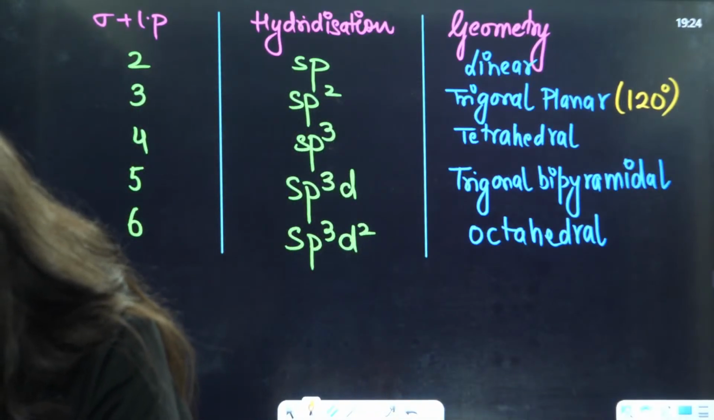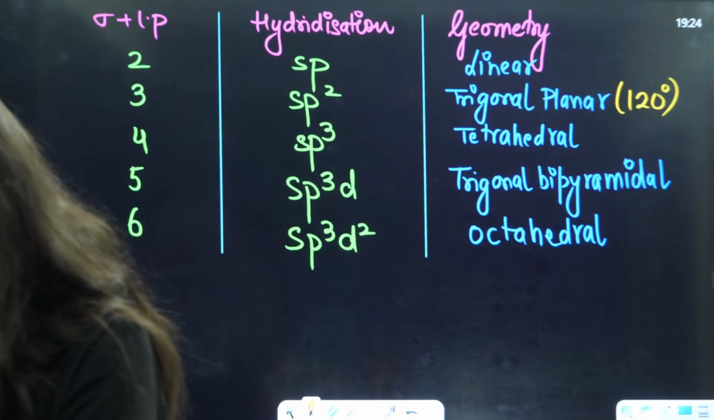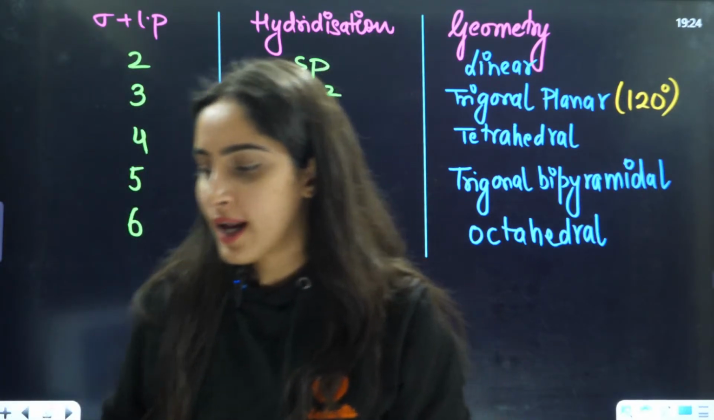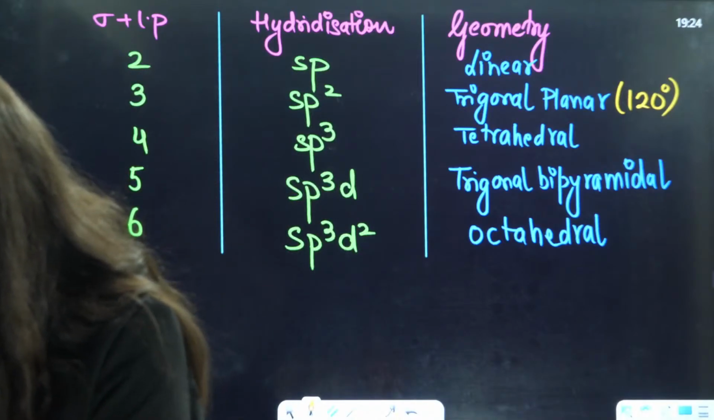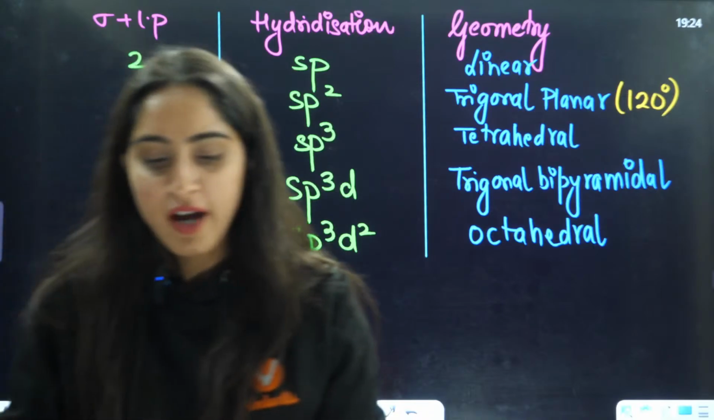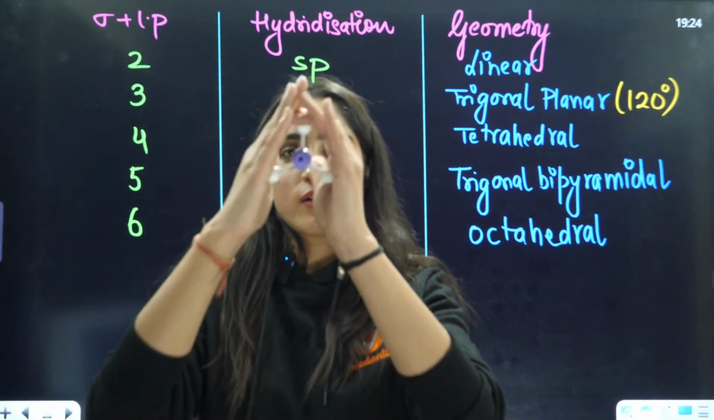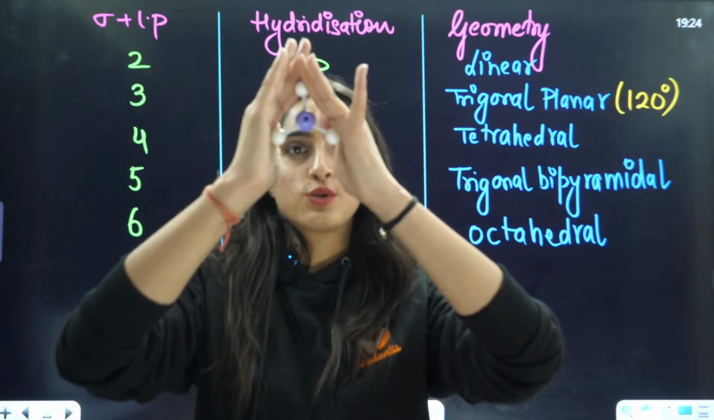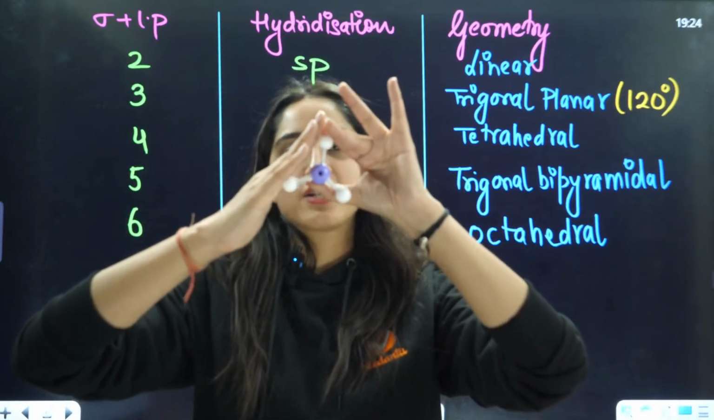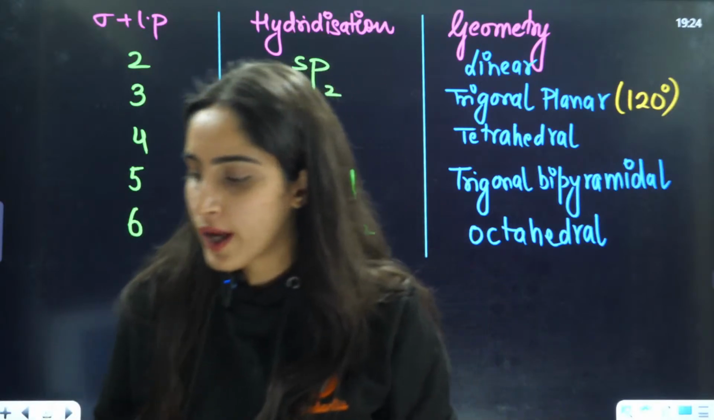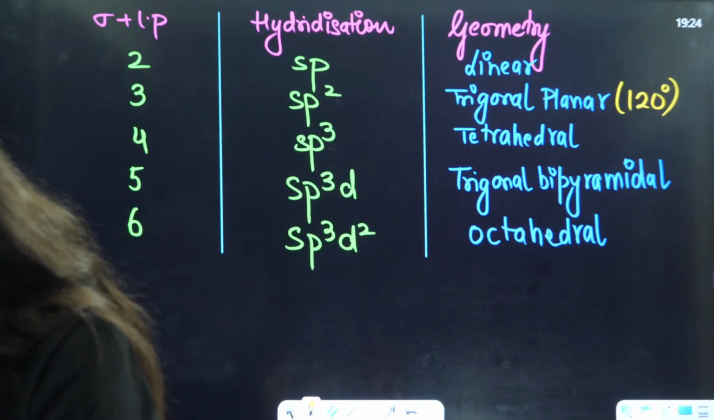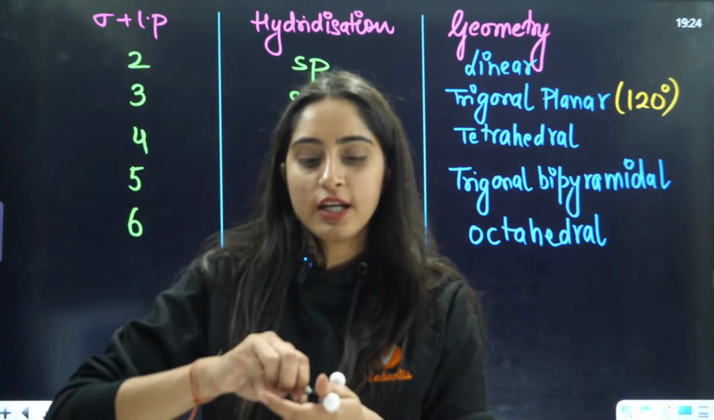Now, the main thing is the tetrahedral. Usually students are confused. It's not like a triangle. Trigonal planar is like a triangle if you make some imaginary boundaries here. Now, what is a tetrahedral shape, everybody? This is a tetrahedral shape.